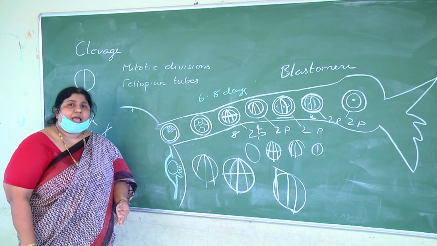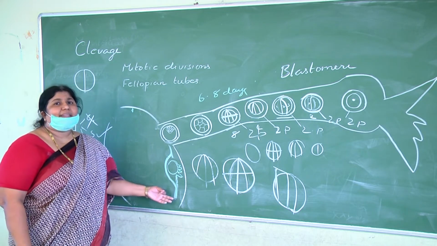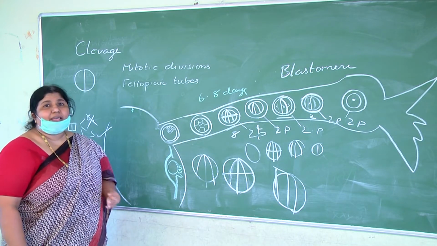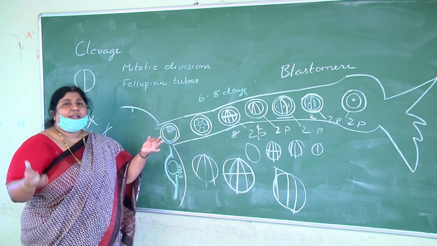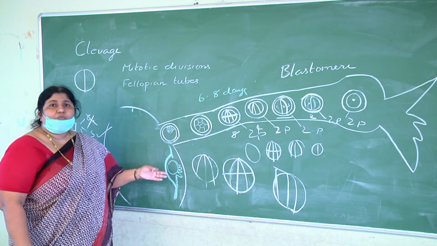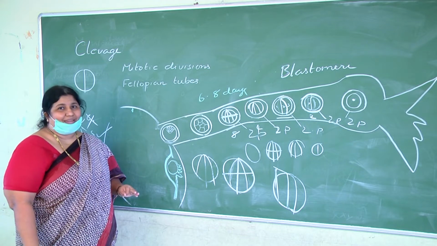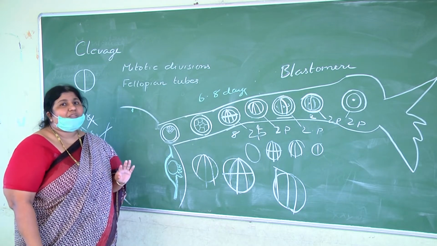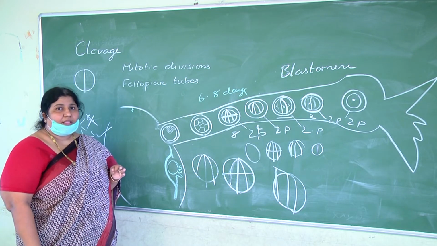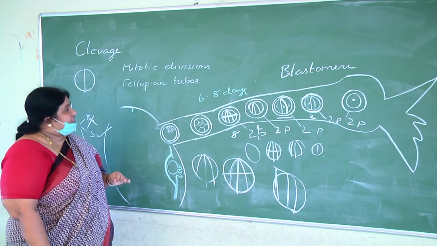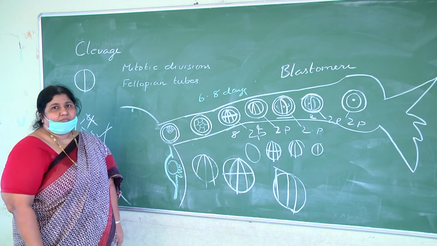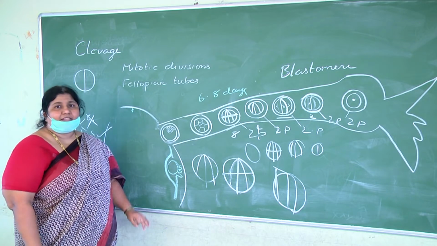The hormone progesterone helps in implantation while it is maintaining the endometrium. If the hormone progesterone is not there, there is no endometrium, and where will the embryo attach? It has no place to attach. So progesterone has a role in implantation by maintaining the endometrium. And then just before implantation, the zona pellucida ruptures and the blastocyst is hatched out.